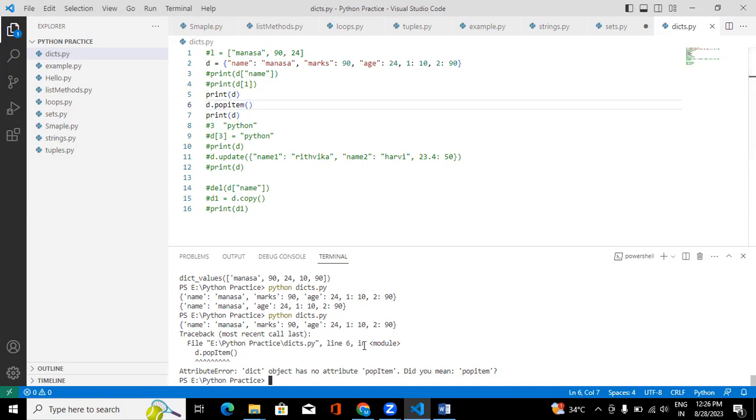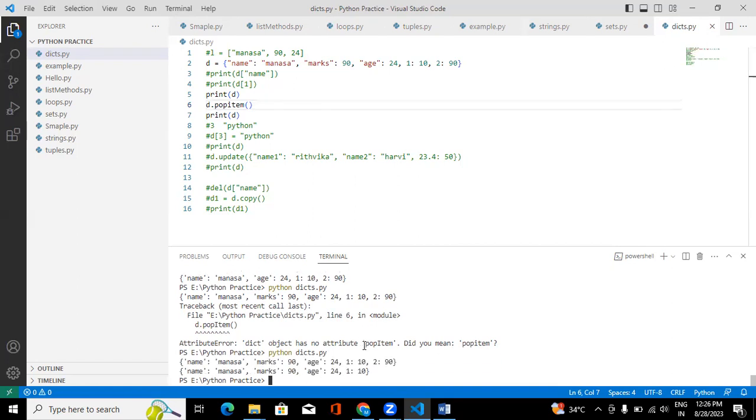It should be case sensitive, right? We discussed that if you change even one character from lowercase to uppercase, it's going to consider that as a new variable. Now see, popitem removed the last key value pair. If you don't pass anything to popitem, it will remove the last key value pair from the dictionary.